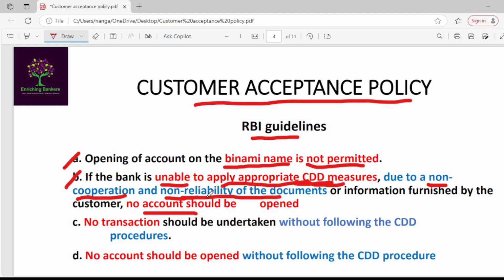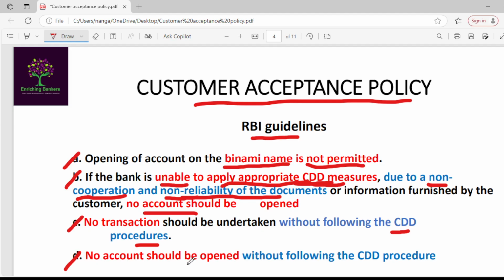So that's why no account should be opened if the bank is unable to apply appropriate customer due diligence measures. No transaction should be undertaken without following the CDD procedures. If you are unable to follow the customer due diligence procedures, then that transaction should not be done.